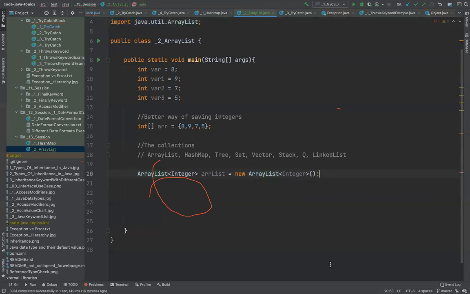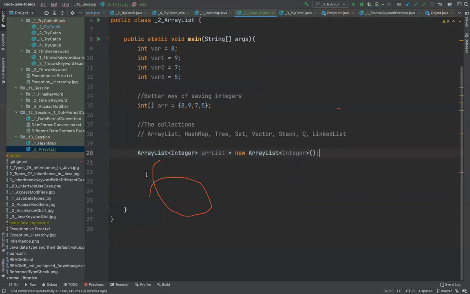Now let me explain what this is. And this fish is really bothering me. I don't know how to remove this. Let me see. I don't know how to do it. Never mind.